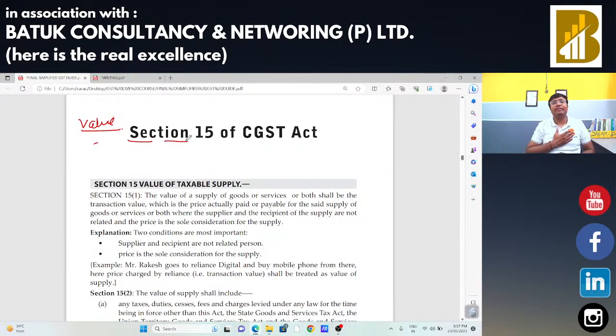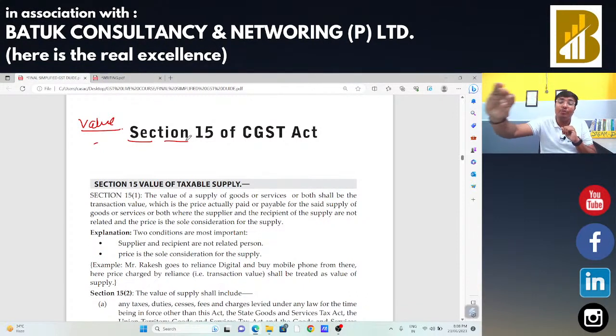Then after we had started our discussion on the time of supply in case of services. Invoice or payment, whichever is earlier, will be the time of supply in case of forward charge. If there is a reverse charge, in that case the time of supply will be the date on which entry has to be made in the books of accounts and 60 days from the issue of the invoices, whichever is earlier.